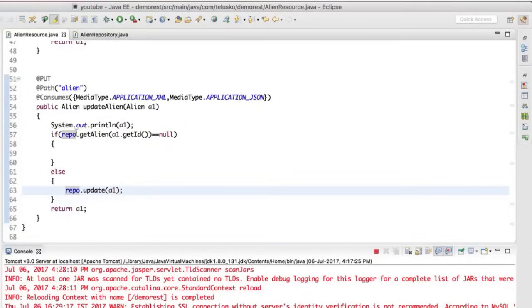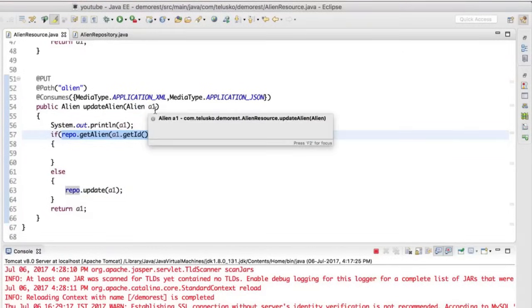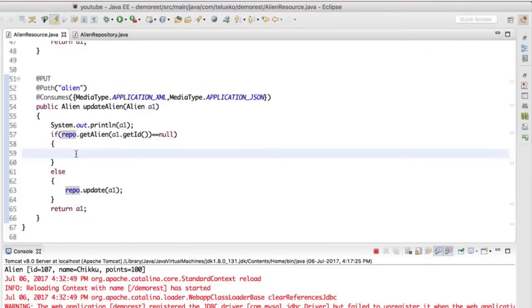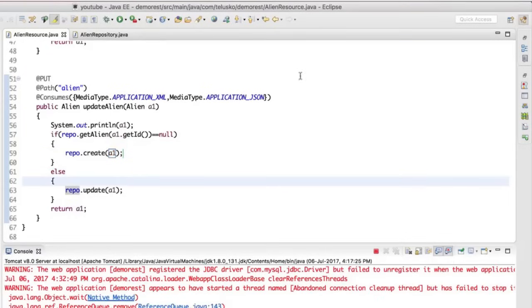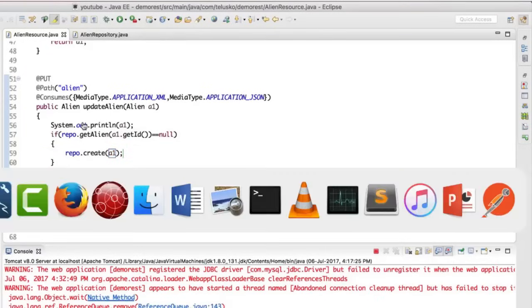Okay, so if the object is not available, so when I say get alien by passing that ID, that means the object is not available in the database. In that scenario, it should create a new resource. So I will say repo.create a new resource, right? And it should work now. Let's try it out. I'm very hopeful for this now.